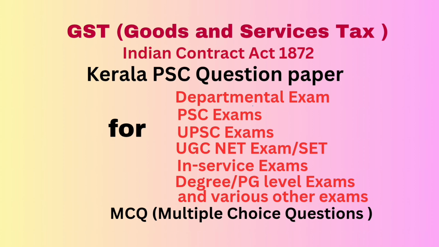Question number 34. As per Indian Contract Act, a consent is said to be free when it is not caused by dash. Option A, fraud. Option B, misrepresentation of facts. Option C, undue influence. Option D, all of the above. Correct answer: all of the above. That is fraud, misrepresentation of facts, undue influence. All of the above are correct.